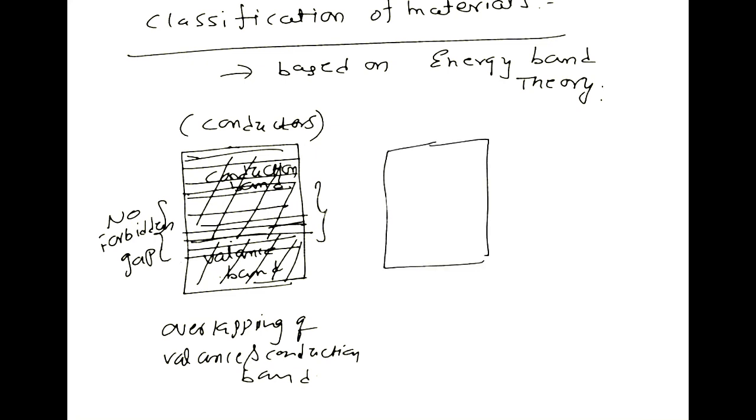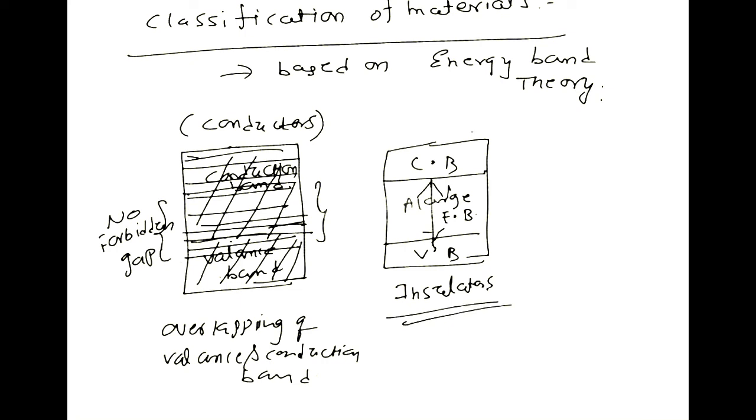Suppose this is the conduction band, this is the valence band, and this is the forbidden gap. This is a large forbidden gap, that is, a higher energy level between the valence band and the conduction band. Then the materials are classified as insulators. We need to apply more energy to the valence band electrons so that they can move to the conduction band.